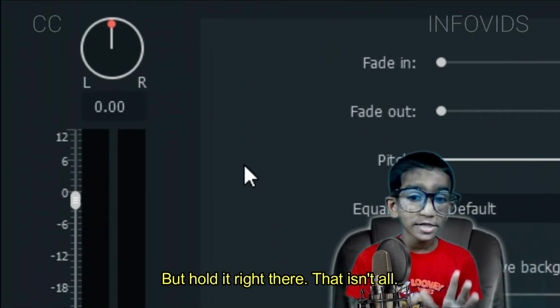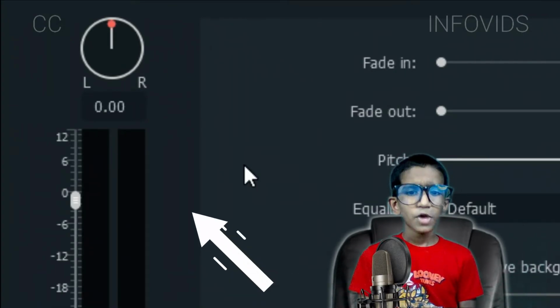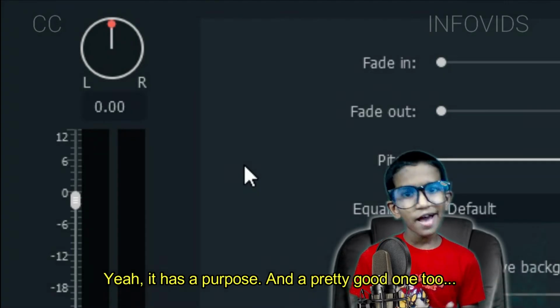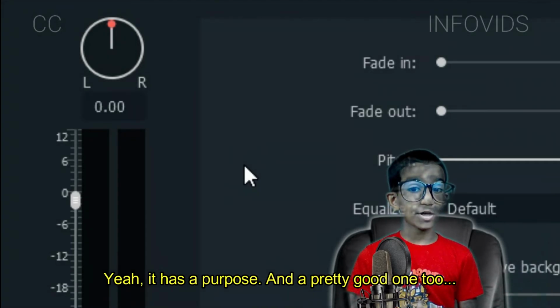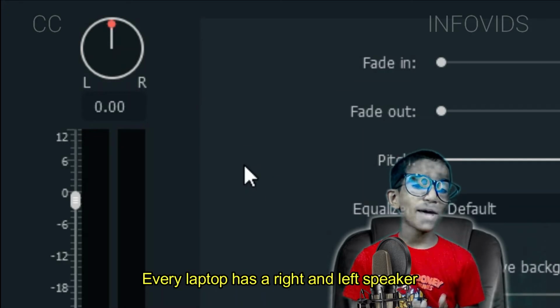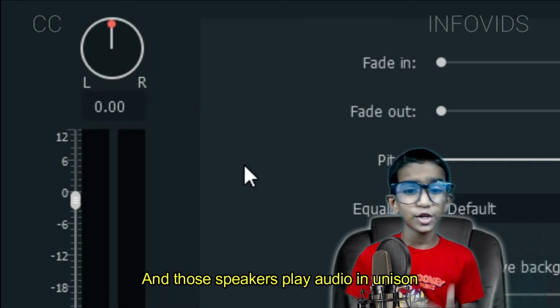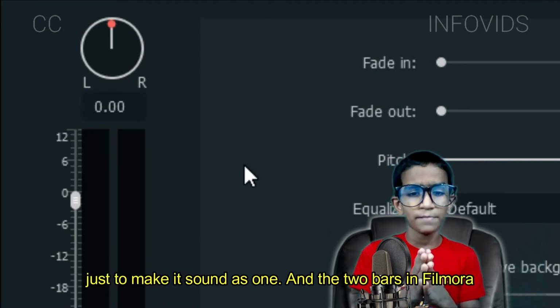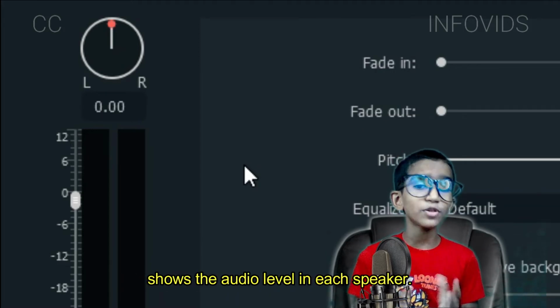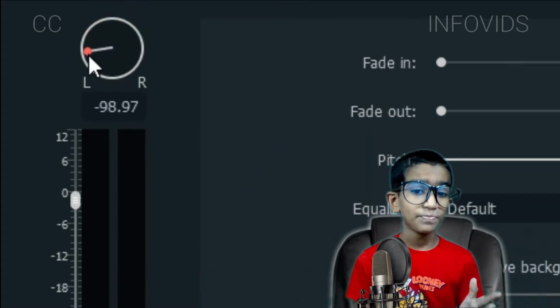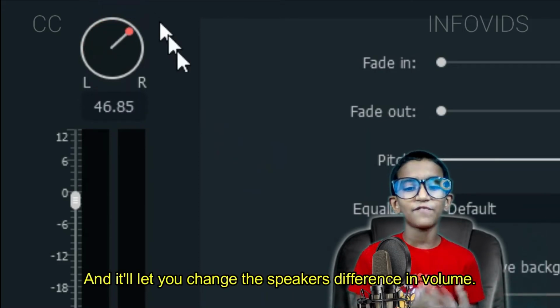But hold it right there. That isn't all. Remember this set of bars that changes level when you play the audio? Yeah, it has a purpose, and a pretty good one too. Every laptop has a right and left speaker, and those speakers play audio in unison just to make it sound as one. And the two bars in Filmora show the audio level in each speaker, although there's a circle slider here, and it'll let you change the speaker's difference in volume.